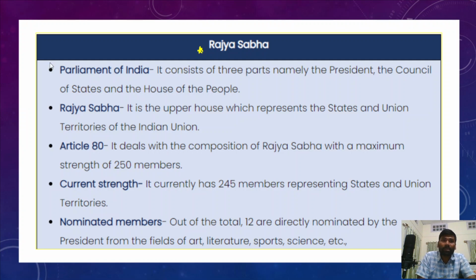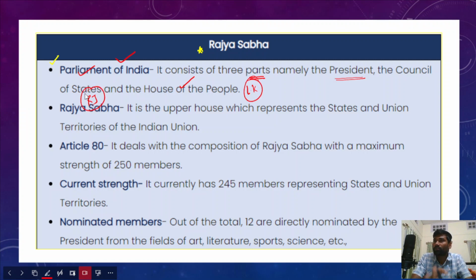Now if you look at the Parliament of India, we have the parliamentary form of government. We all know about that. In the parliamentary form of government, we have the bicameral structure. Bicameral structure essentially means that there is an upper house, that is Rajya Sabha, and a lower house, Lok Sabha. The Parliament of India consists of three parts. The first part of the Parliament is the President, who is also part of the Parliament, then the Council of States and the House of the People. The Council of States is also called Rajya Sabha, and the House of the People is considered Lok Sabha. I hope you are clear about the structure of the Parliament in India.